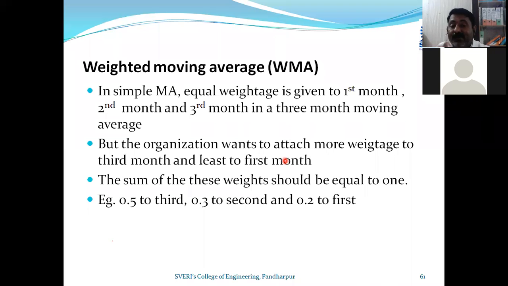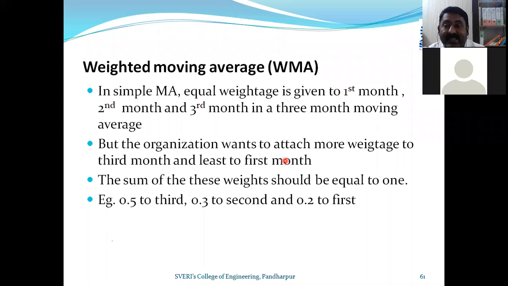If the organization wants to give different weightages, since the demand is highest in the month of October, let us give October a weightage of 50%, 0.5. Somewhat lesser demand in November, 135, let us give a weightage of 0.3, and very little demand, 111, in the last month, December, so let us give 0.2 to that month. So in this case, you will calculate 0.5 into 155 plus 135 into 0.3 plus 111 into 0.2. Here don't divide by anything, because the dividing factor has already been converted into fractions. So this is the weighted moving average method.